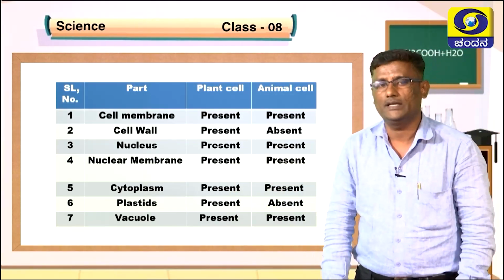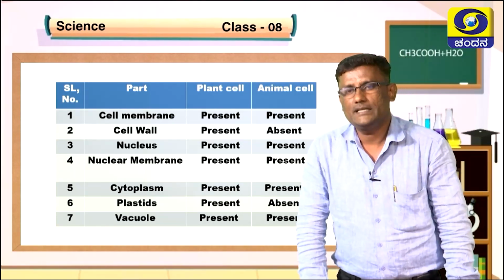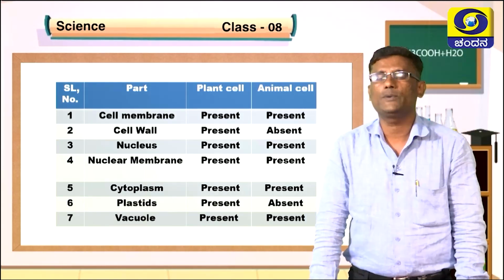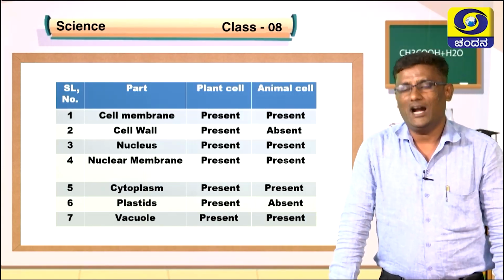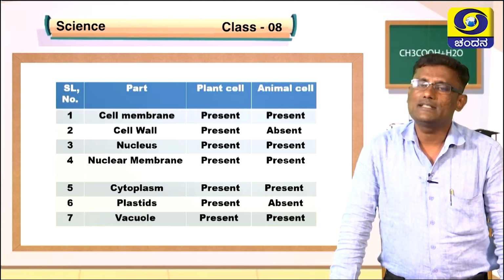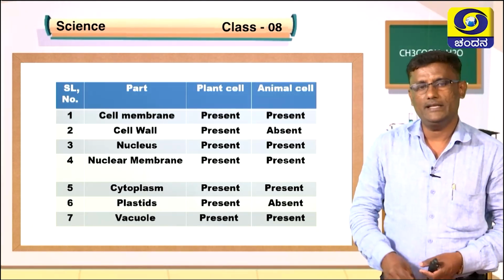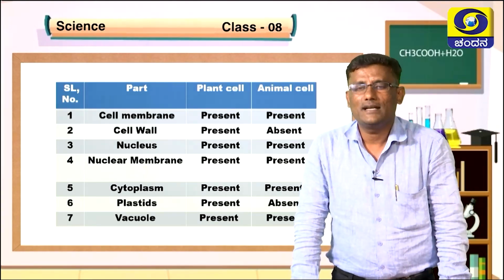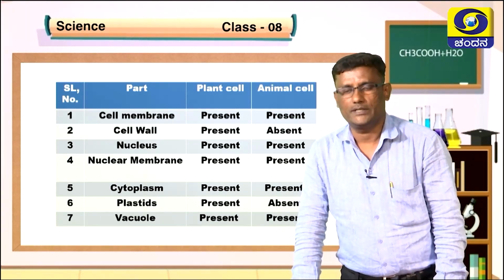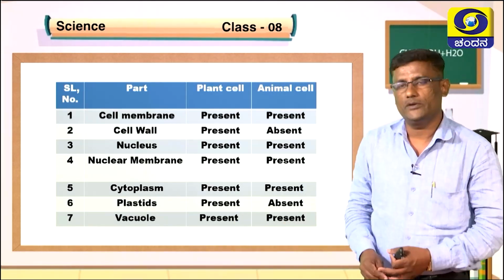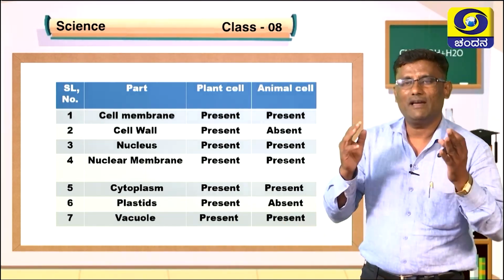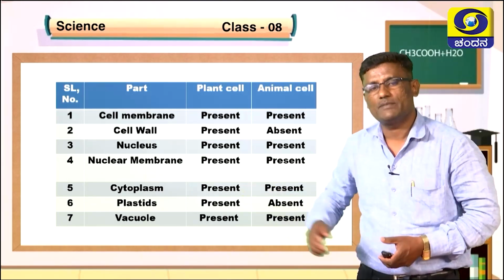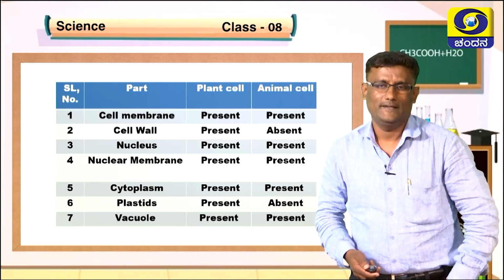You know that plastids present in plants take part in the process known as photosynthesis. That is why plants are considered autotrophic organisms. Animals are unable to prepare their own food materials like plastids do. That is why animals are considered heterotrophic in nutrition. And coming to the vacuoles, a single vacuole is present in the plant cell, and many more vacuoles are present in the animal cell.